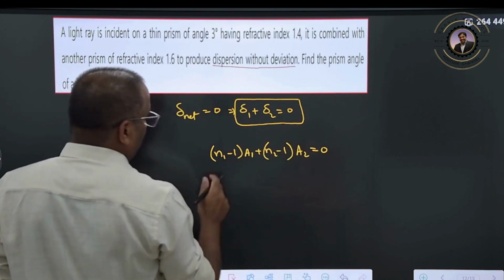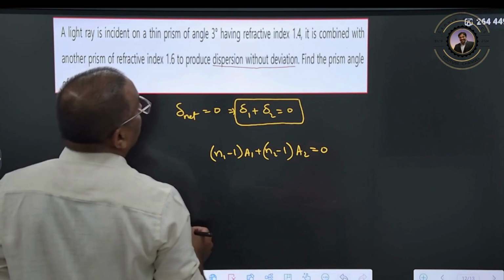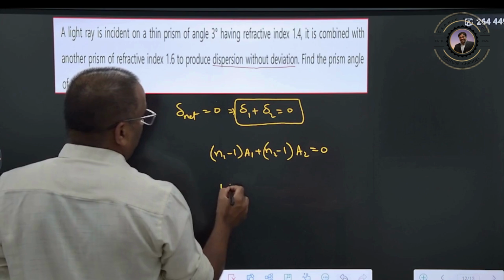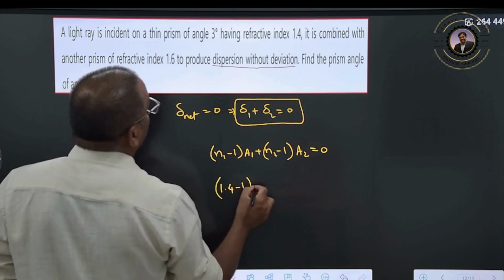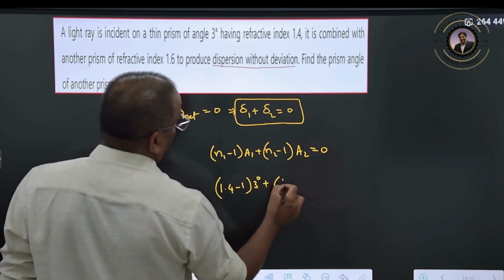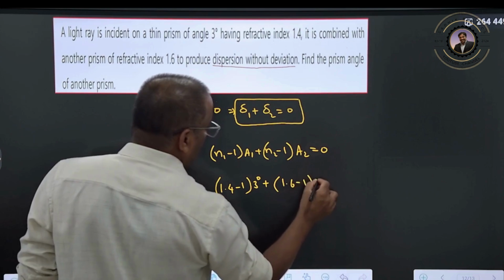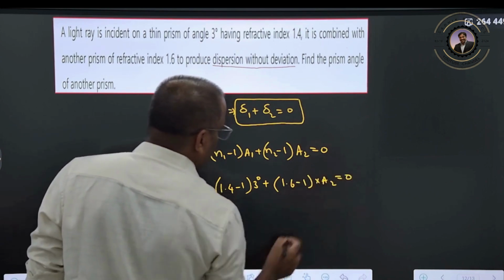So A2 we want to calculate. n1 is the refractive index 1.4 minus 1 into A1, which is 3 degree. n2 is 1.6 minus 1 into A2 is equal to 0.